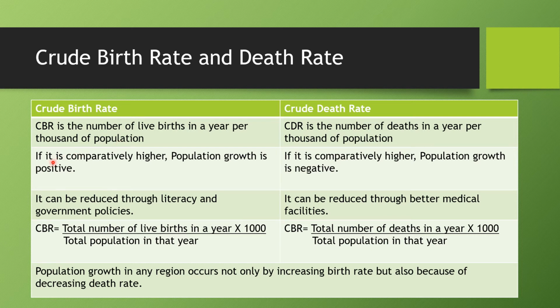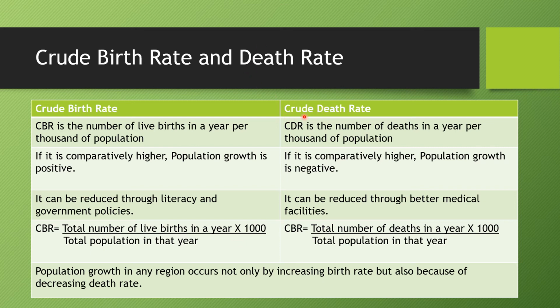If it is comparatively higher, population will be on a positive side. It can be reduced through literacy and government policies. There are a lot of educational programs which are implemented which can control population growth. So it can be reduced or controlled if the people are educated and if the government policies are implemented. What is the formula of CBR? CBR is the total number of live births in a year upon total population in the year into 1000.